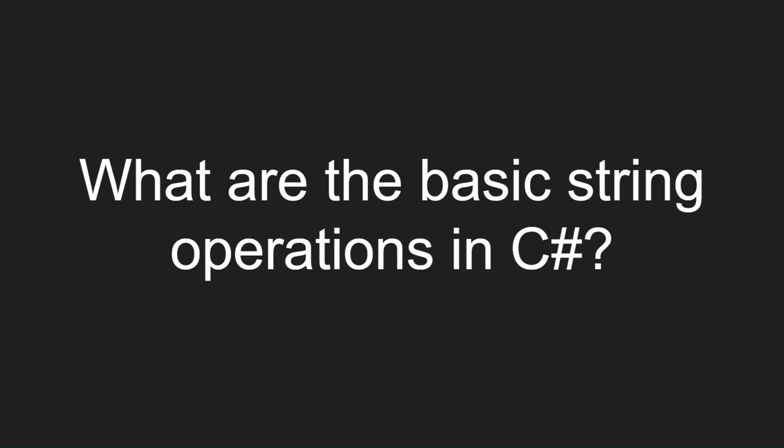What are the basic string operations in C Sharp? They include concatenate, trim, replace and contains. Concatenate is where two strings can be concatenated either by using System.String.Concat or by using the plus operator. Trim is used to trim the white spaces at the end of a string. Replace is used to replace a string with another string. Contains is used to check if a string contains a pattern or substring or not.